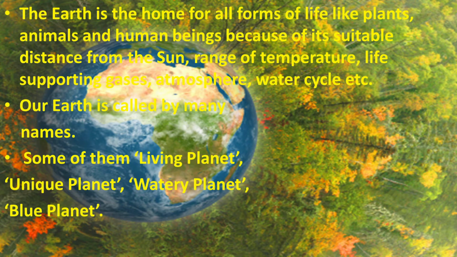Our Earth is called by many names. Some of them are living planet. Why is Earth called a living planet? Because Earth is the only planet where different forms of life are found. It is a unique planet. It's a special planet. Watery planet.